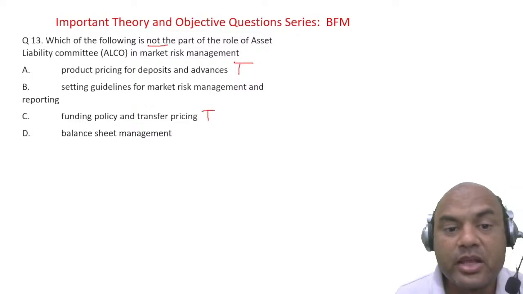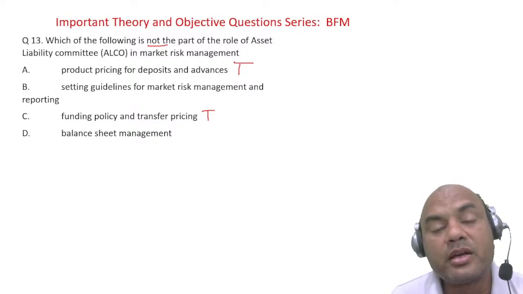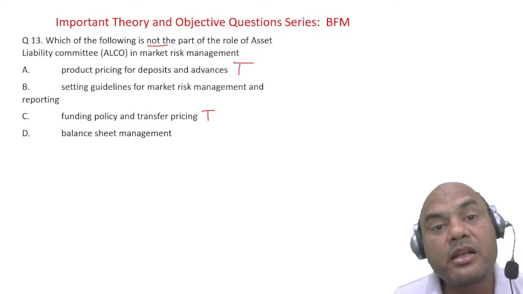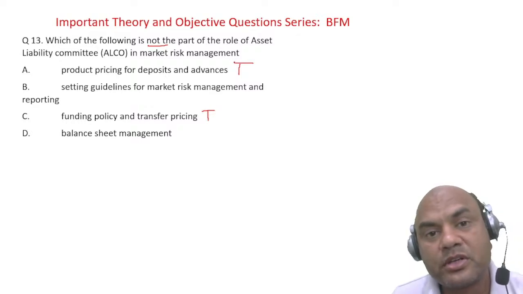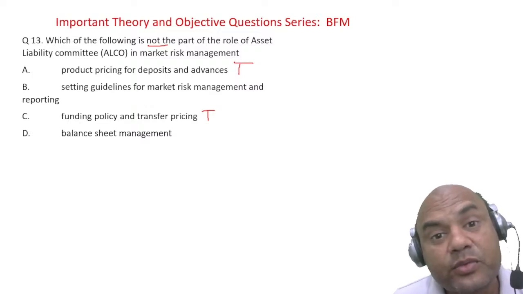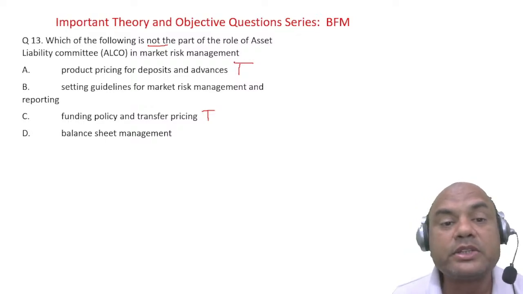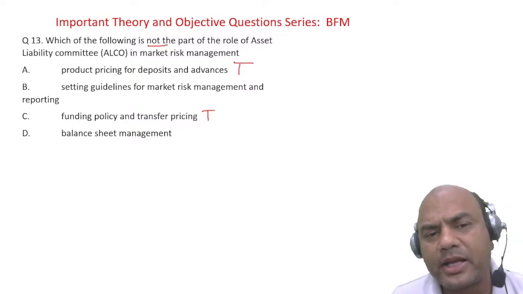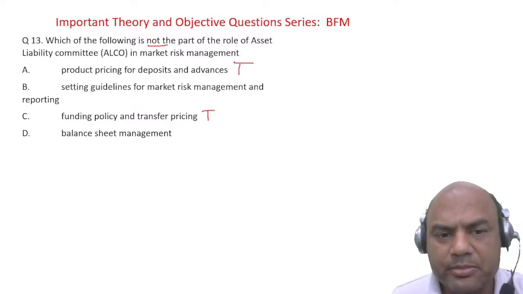Transfer pricing is a separate topic altogether. Transfer pricing means the rate at which you sell your bonds or assets to your internal department. If retail banking has housing loans of, let's say, 1000 crore, those housing loans are sold to the treasury of the same bank, and the pricing decided for that is known as transfer pricing. There's a big topic on this. Someday I'll explain it in detail, giving various examples. I'll give you one more example.